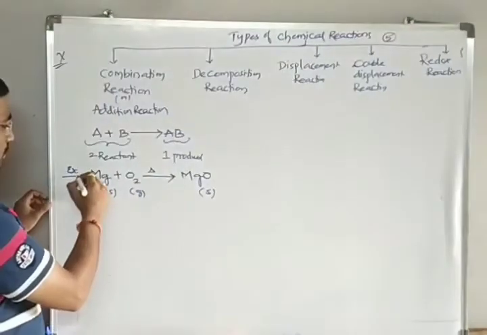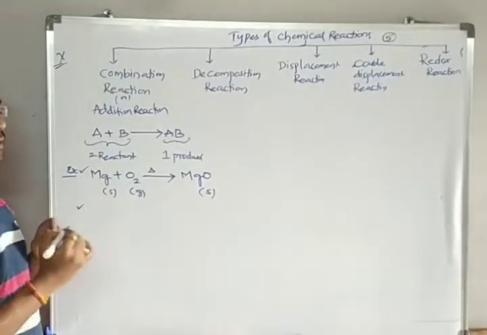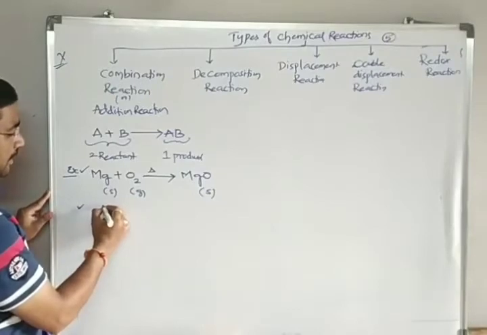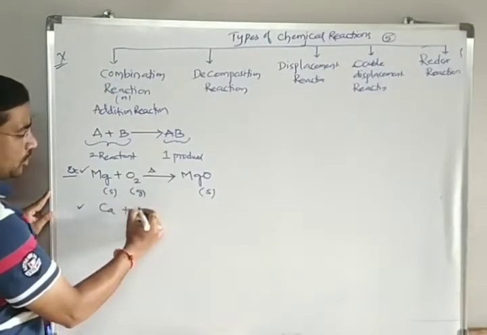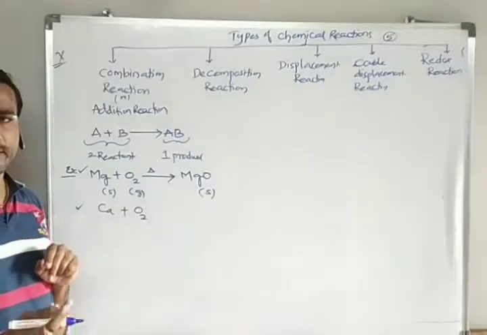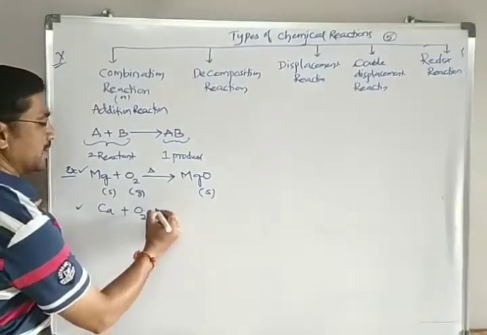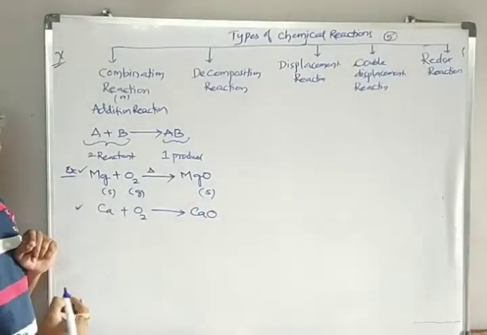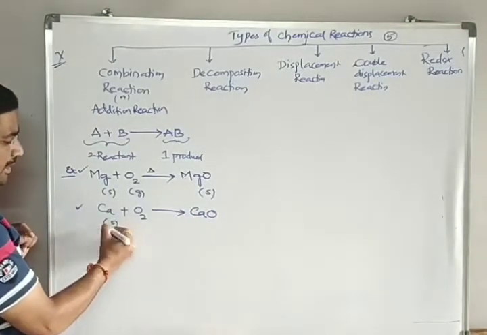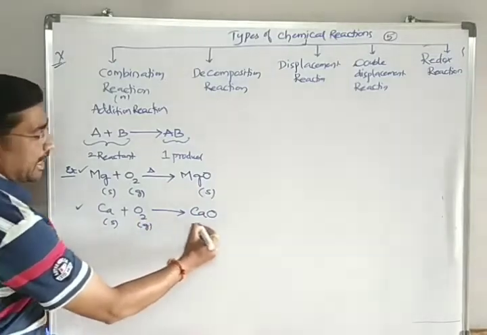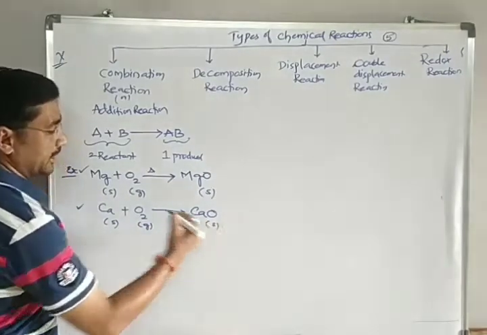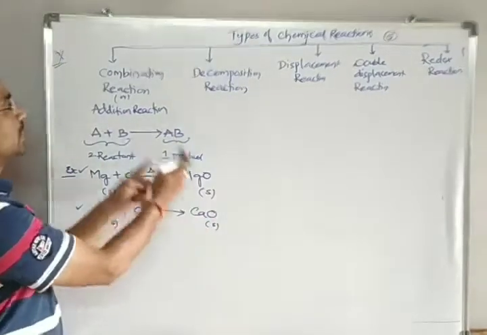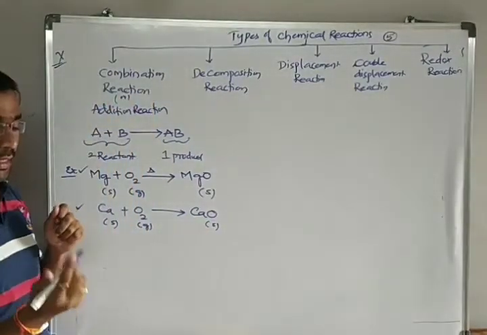I'll give one more example. Calcium metal can combine with oxygen and give rise to calcium oxide. Here the reactants are 2 and the product is 1. So that's why it comes under combination reaction.